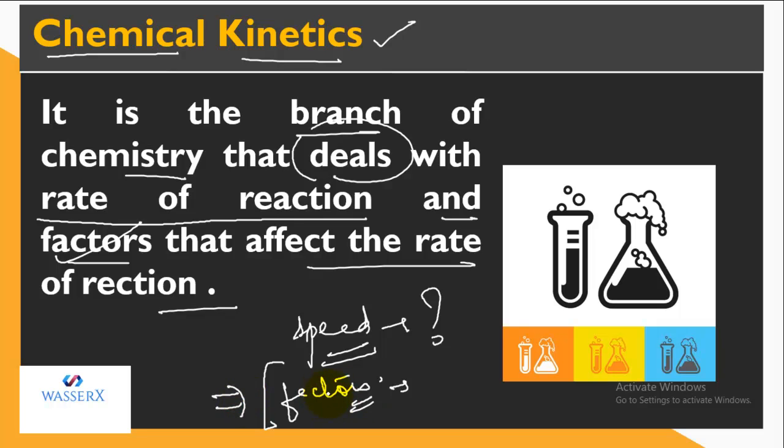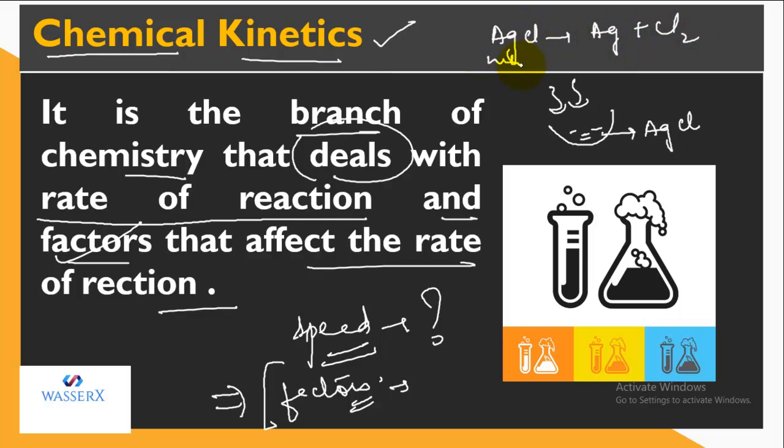by only certain factors. Let's say, for an example, if I have a reaction, let's say I have silver chloride, right? We know that silver chloride decomposes in the presence of sunlight. So when sunlight falls on it, this AgCl breaks up into Ag and Cl2. So initially it is white, and then with time, when it is exposed to sunlight, it breaks and the silver turns out to be gray.